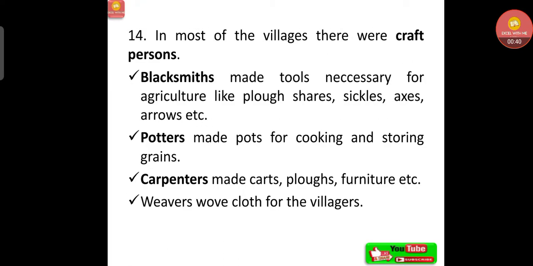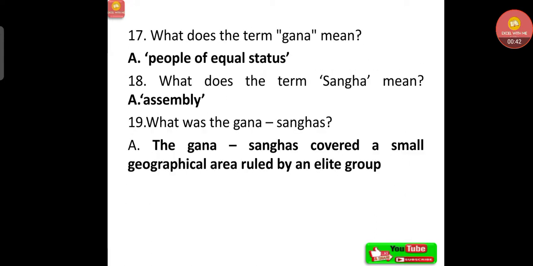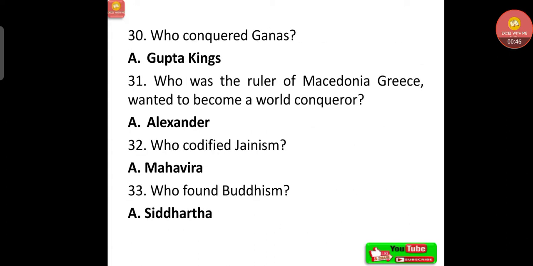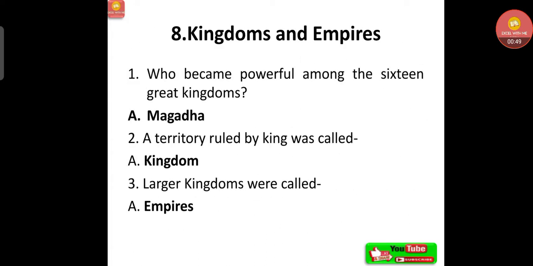These are all we have discussed in the previous class. Very important questions here related to Mahajanapadas. Now, kingdoms and empires. First question, who became powerful among the 16 great kingdoms? In the previous class we have understood about the 16 great kingdoms here. Who are the powerful among them? That is Magadha. A territory ruled by a king was called a kingdom, obviously, and large kingdoms were called empires.